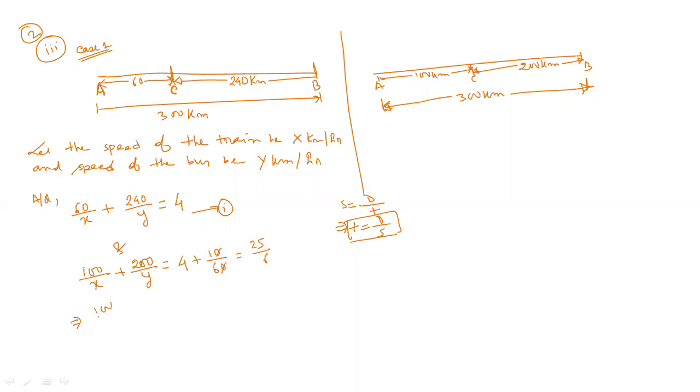So this one, 100 by x plus 200 by y equal to 25 by 6. Okay. This will be equation number 2.